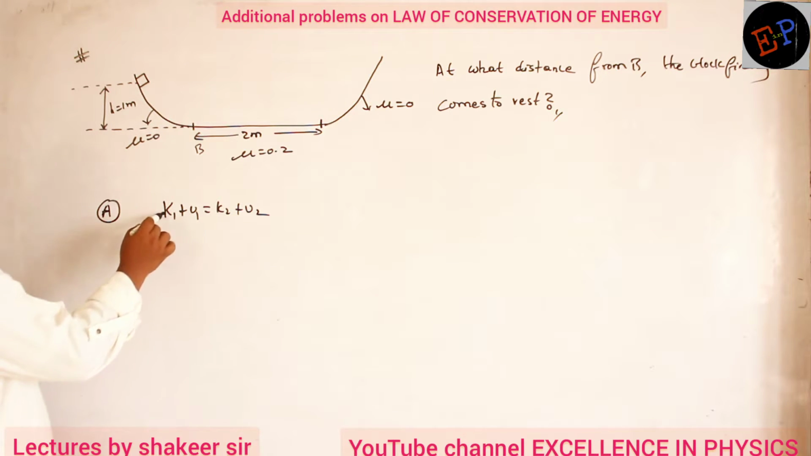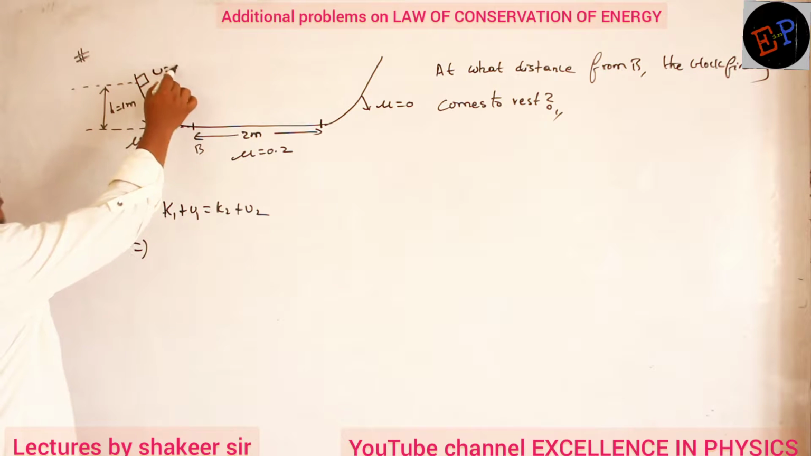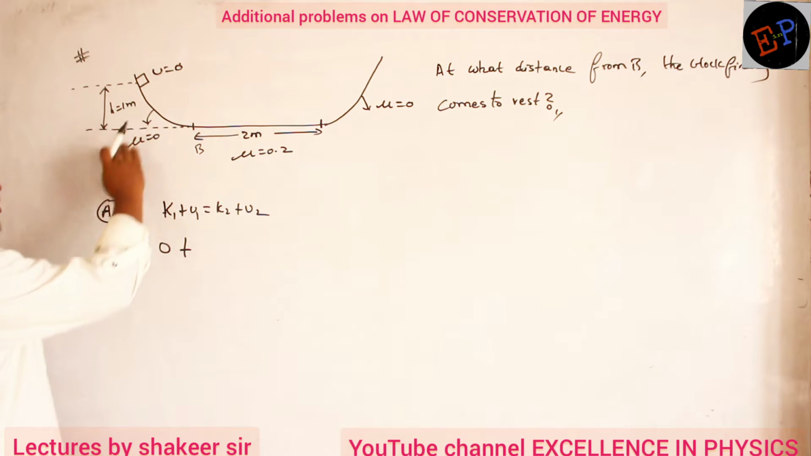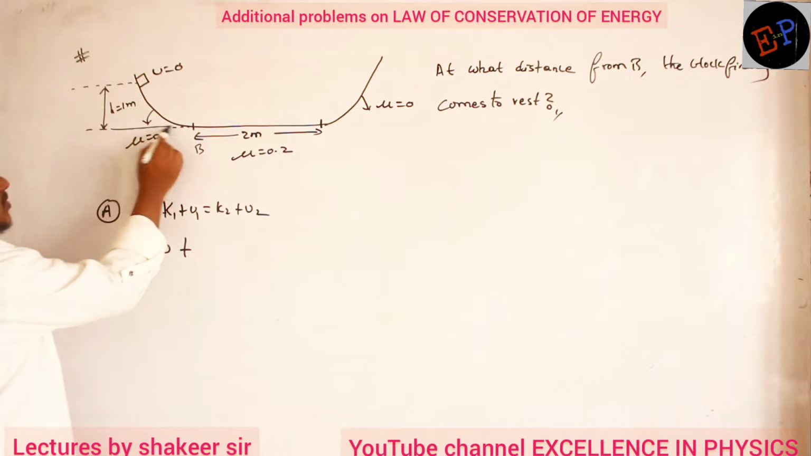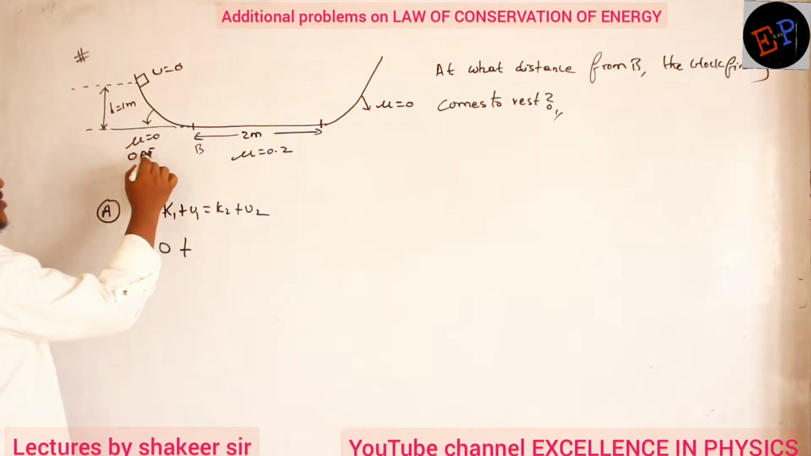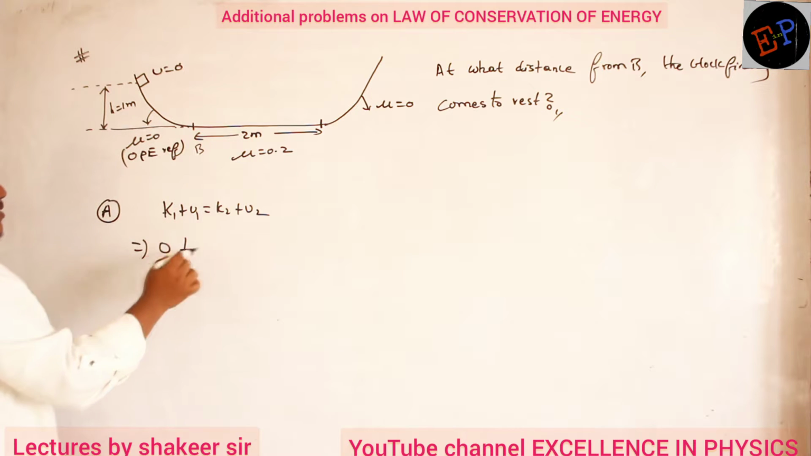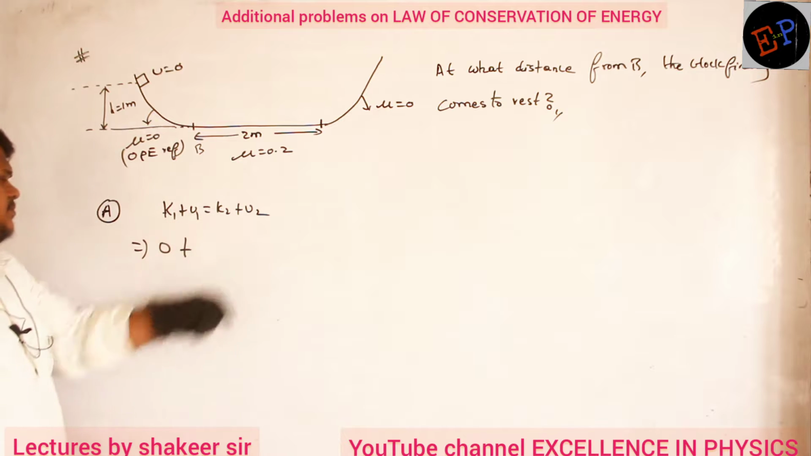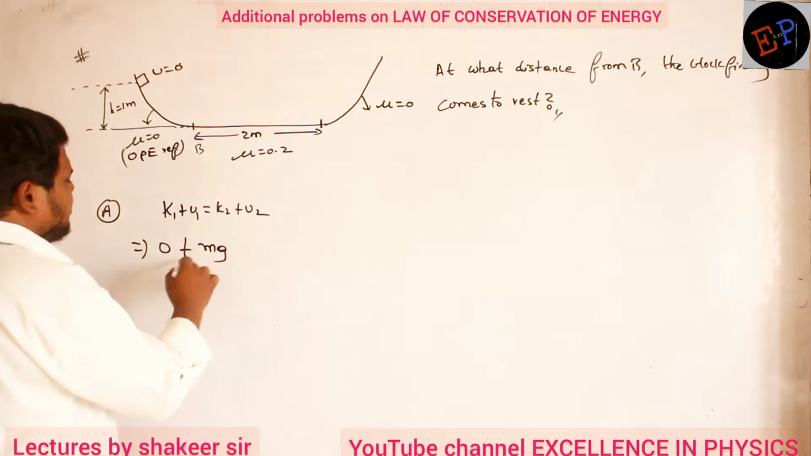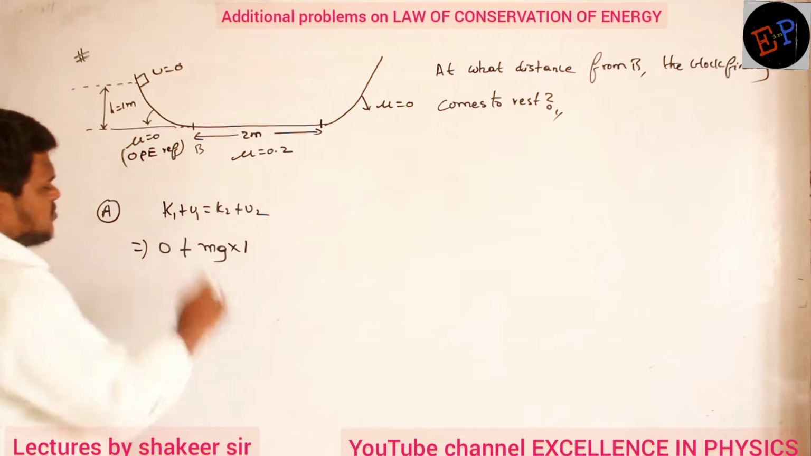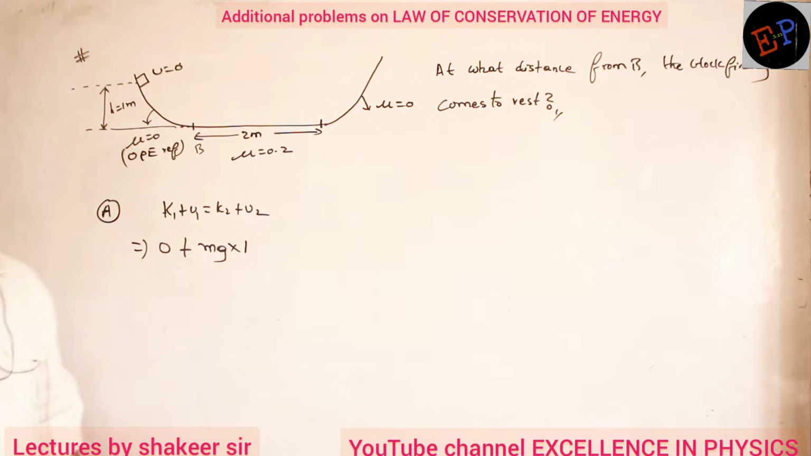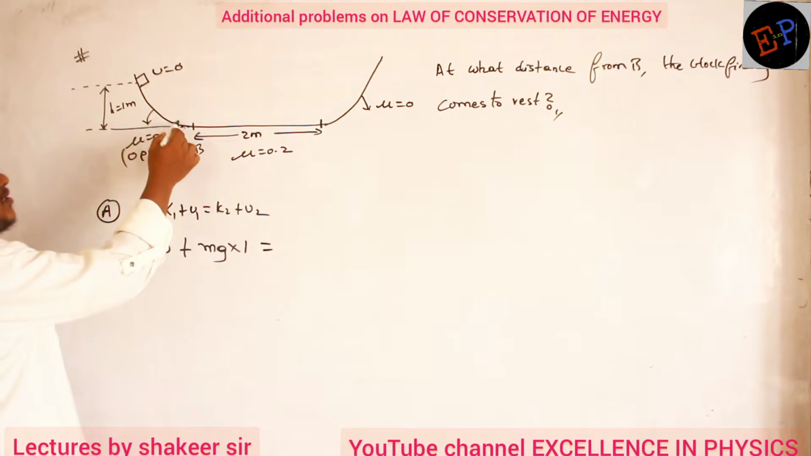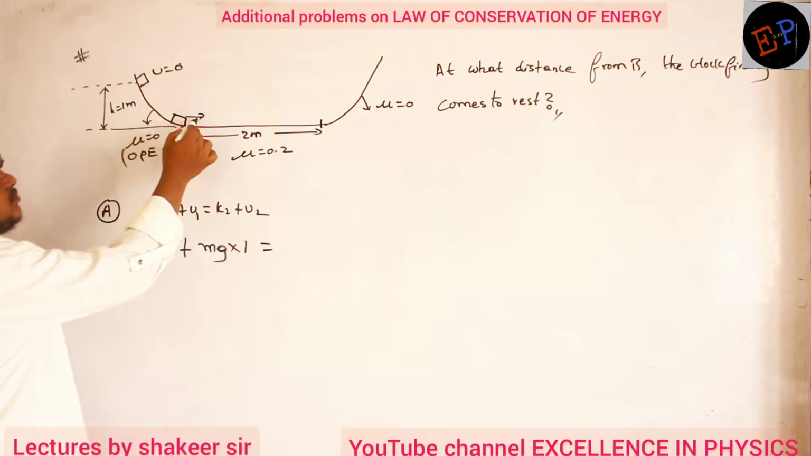So initial kinetic energy: it is released from rest, so initial kinetic energy is 0. Initial potential energy: it is dropped from a height of 1 meter. So this reference I will take as 0 potential energy reference. Clear? So initial potential energy is mgh. H is 1 meter, so mg into 1. Final kinetic energy: by the time it reaches here, it will have some velocity.